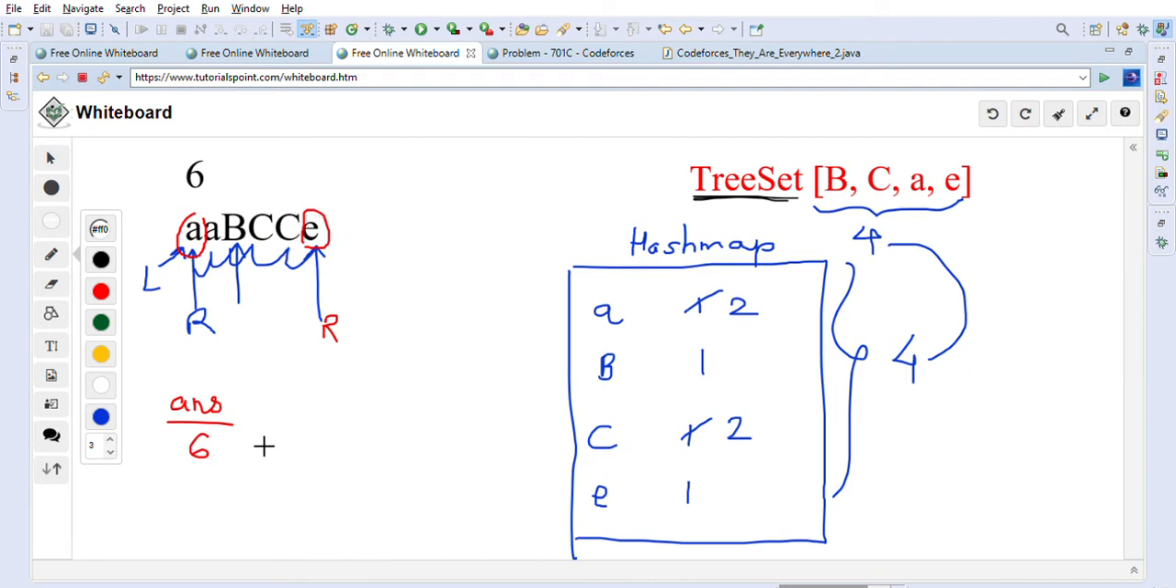After that, we will move the left pointer to the next position. The L will now move to this A. This one becomes L.